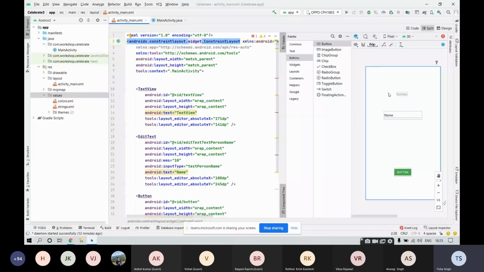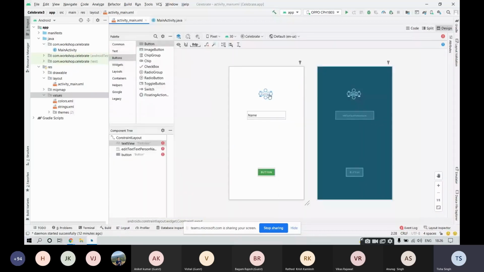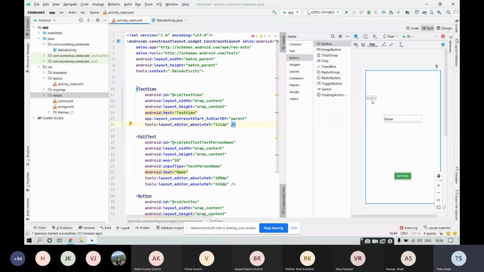So in order to constrain it, go into this design portion and select the item which you want to constrain. Select this over here and constrain it like this. You can see the changes that are made accordingly in the code part also. So I've constrained the left portion of the text view with the parent. You can see that change in the code as well, that the constraint has been set up, that is the start to the start of the parent. This was the start of the text view, right? So it has been constrained with the start of the parent.